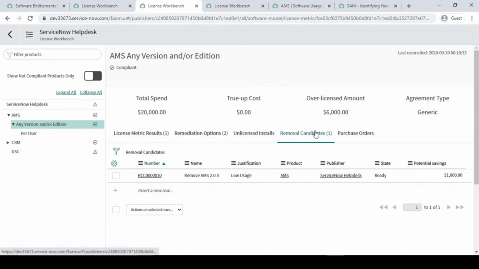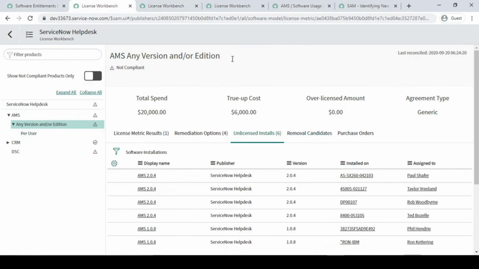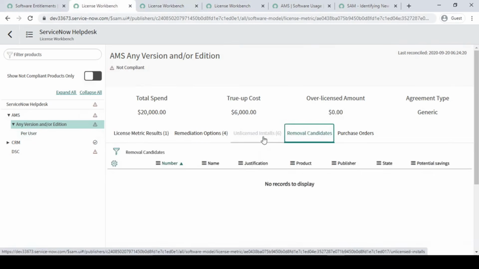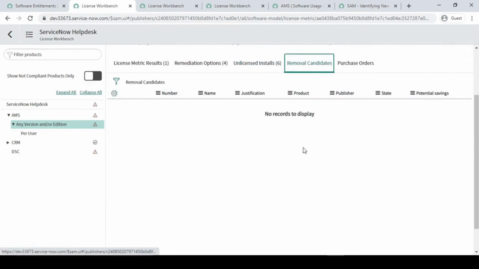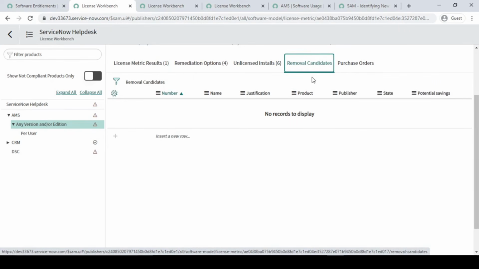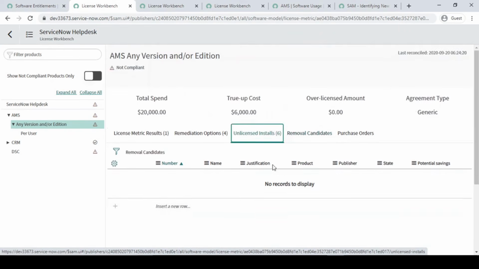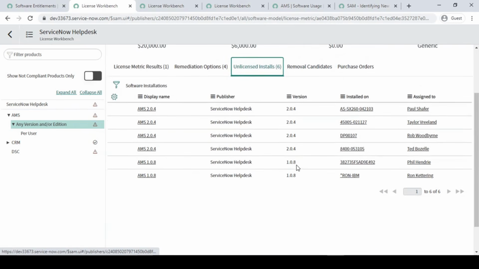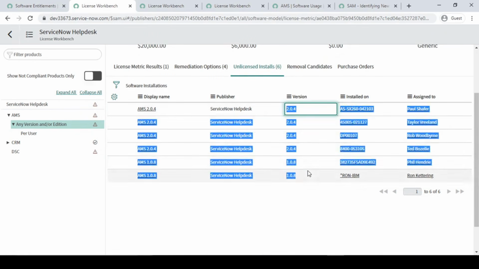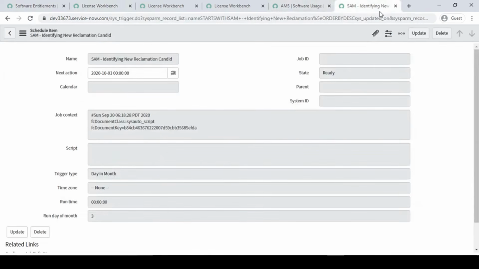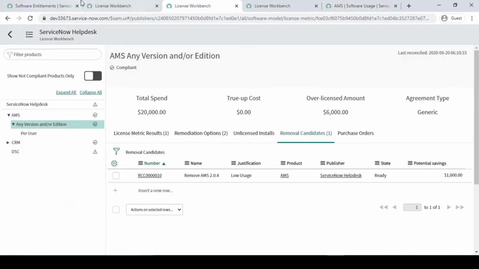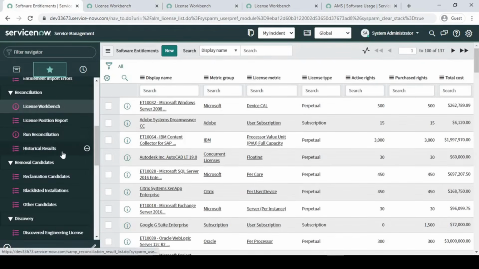And here removable candidate, once we remove this, in this case it is not coming because we have already taken it back. Unlicensed is coming here because of a different version we have, not because we have taken the software from this candidate. It is not happening because of this, right? This is because we have just run that, so it is affecting this one. For the identification we have run that second one basically, let me showcase that one also.